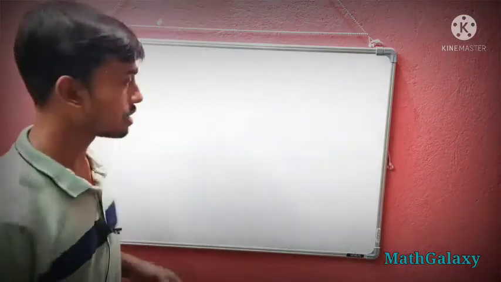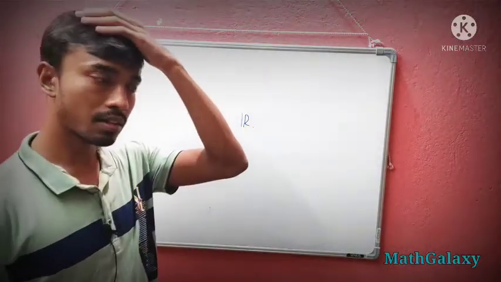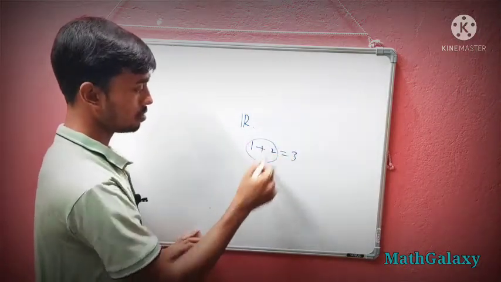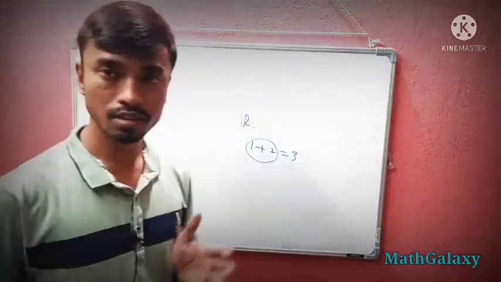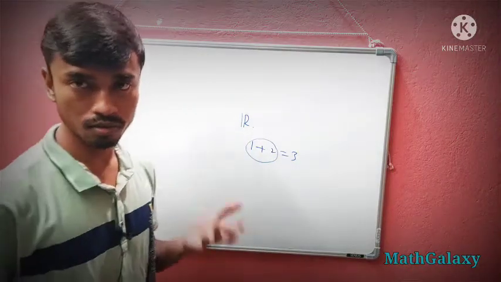In the general sense, let us talk about R. In R, summability basically means something like 1 plus 2 equals 3. But this is the finite case. For the finite case, it is very obvious that you can always get a sum.